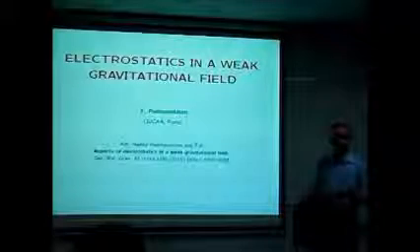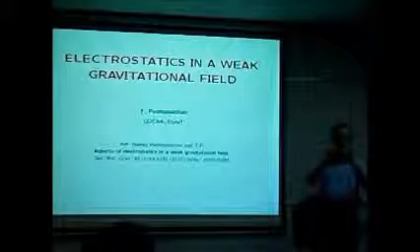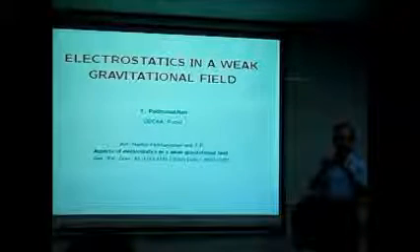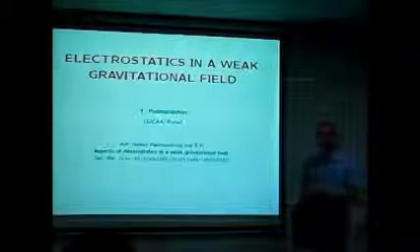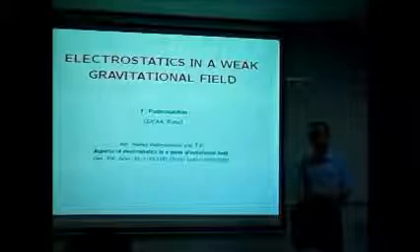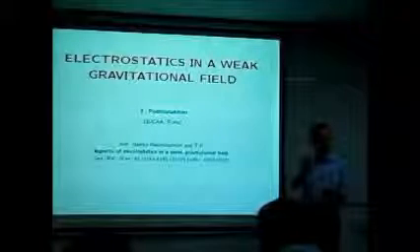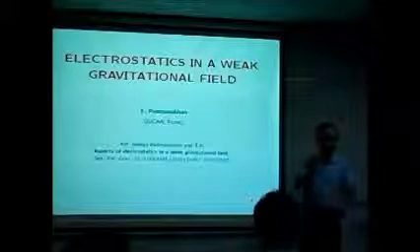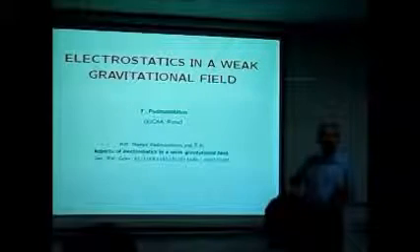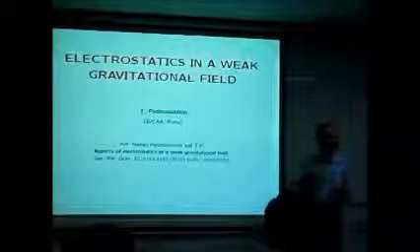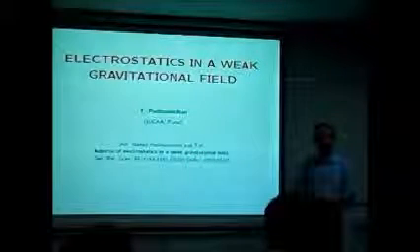So you might as well say that the field lines are somewhat like photon paths, because if I had light rays and photons traveling radially out, the electric field lines are exactly like these, and they are also going in straight lines. So obviously the next question to ask is, what happens if I switch on a weak gravitational field? If I now do this on Earth's surface, with a light source on Earth's surface, we know that the light rays are going to be bent. Light rays are not going to go in straight lines, but they are going to be bent by Earth's gravitational field, which is acting down. And you can compute that. This is a standard GR calculation.